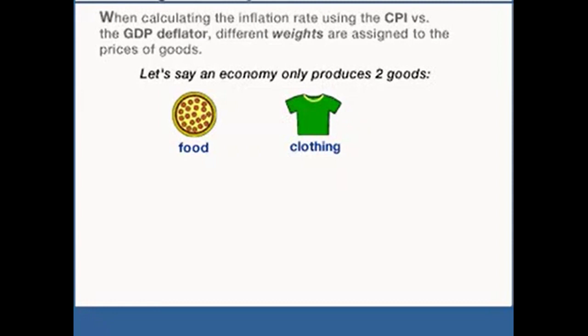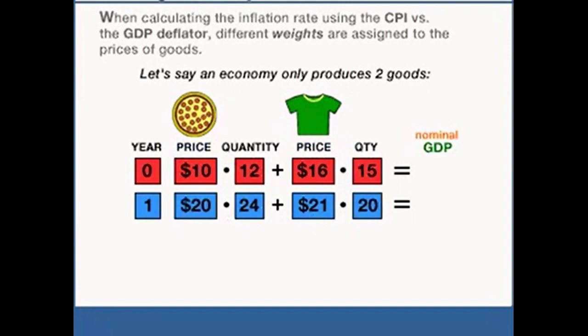Now, as we move to the year 2001, notice that two things have changed. First, the prices of goods have changed. Food is now selling for $20 a unit, and clothing for $35 a unit. The next thing that's changed is that quantities have changed. There's more food produced and more clothing produced. So the gross domestic product is going to be larger because prices are bigger and quantities are bigger.